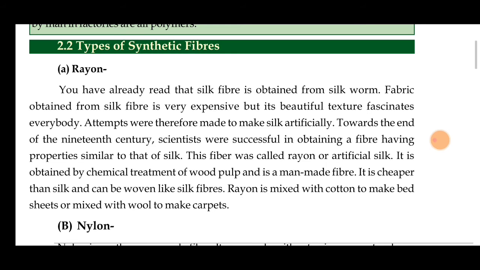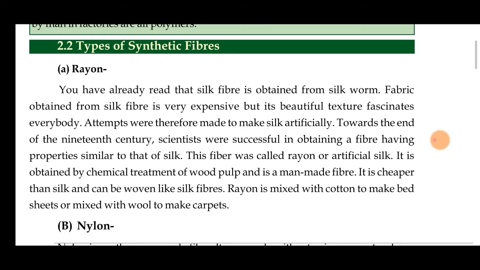The fabric obtained from silk fibers is very expensive. The original silk fibers are very costly because they are very shiny. They look very attractive, very beautiful in texture, and fascinate everybody. That's why they are very expensive.